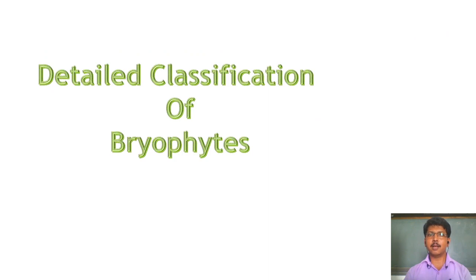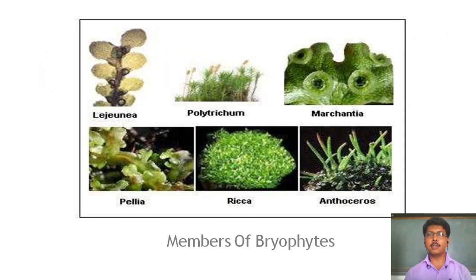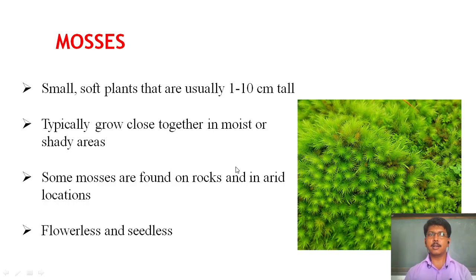Now the detailed classification of the bryophyta. Here are some members of the bryophyta. First is the mosses, and this is the structure of the mosses. The small soft plant body is usually 1 to 10 centimeters in height, typically growing in moist conditions or shady places. Some are found on river banks or rocky surfaces of moist or evergreen forests. They are flowerless and seedless.